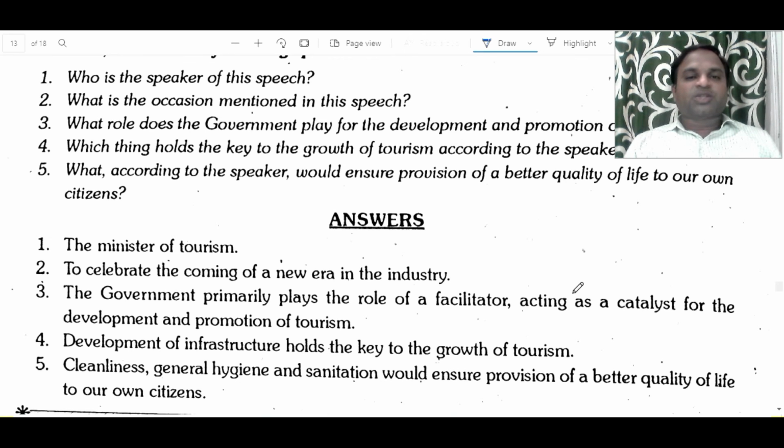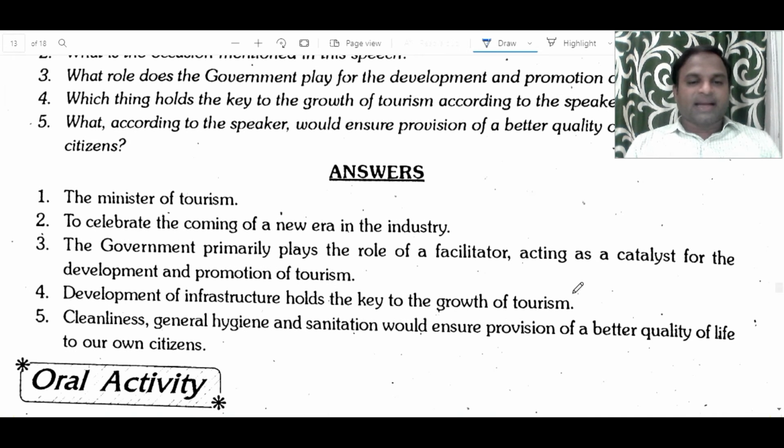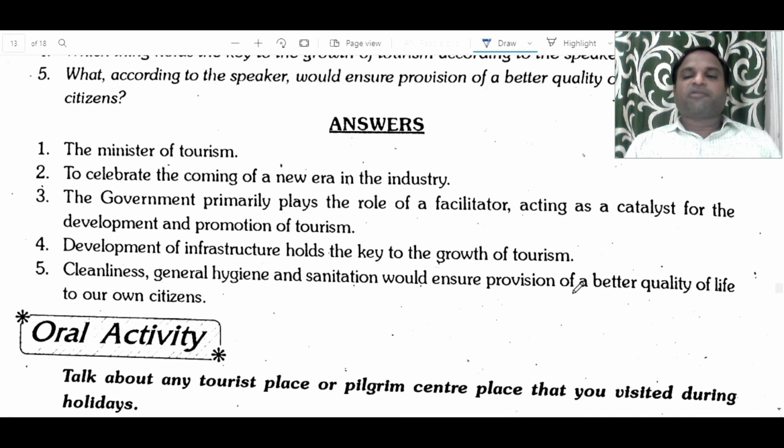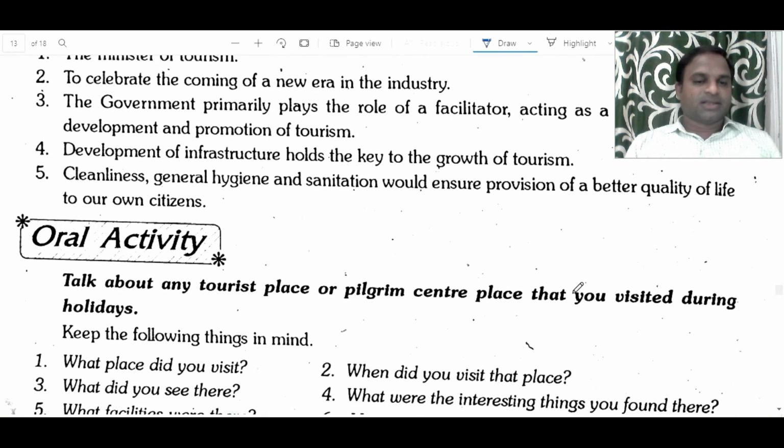What, according to the speaker, would ensure provision of a better quality of life to our own citizens? Cleanliness, general hygiene and sanitization would ensure provision of better quality of life to our own citizens.